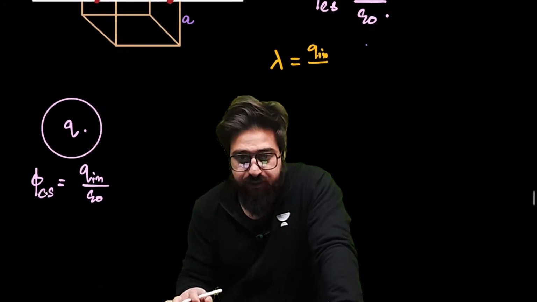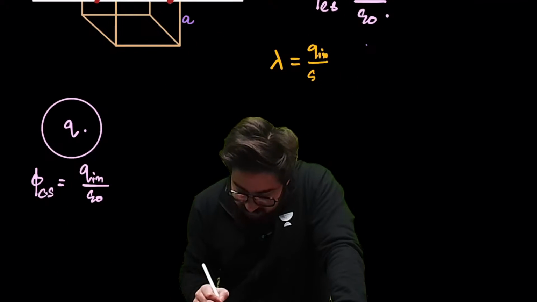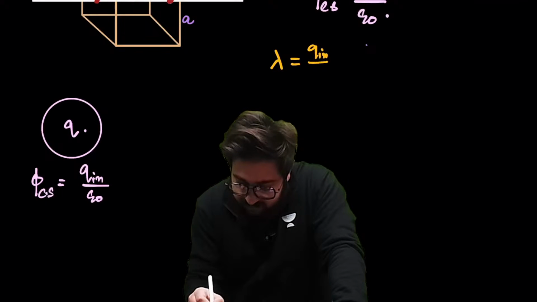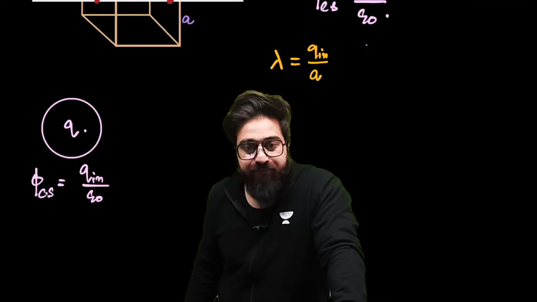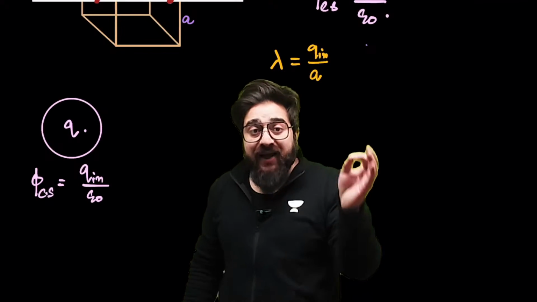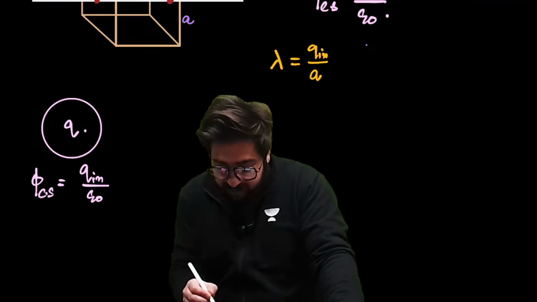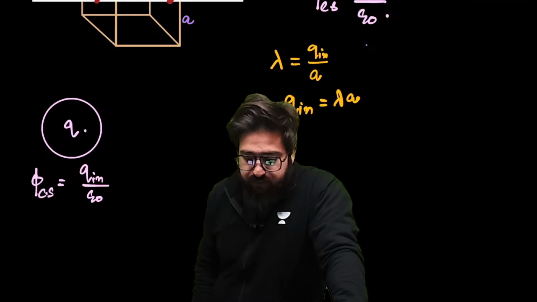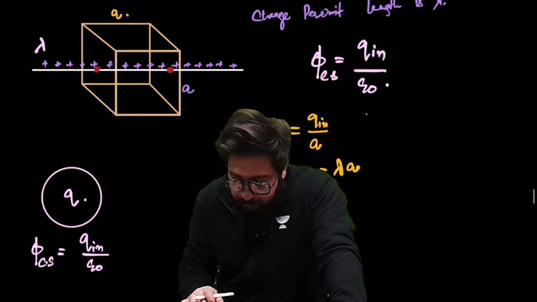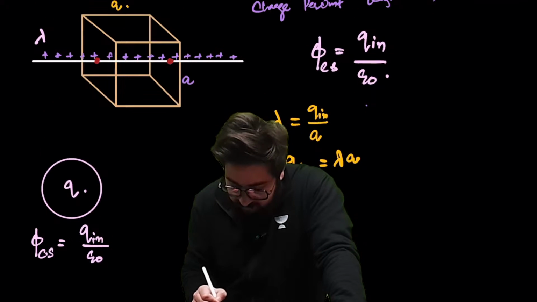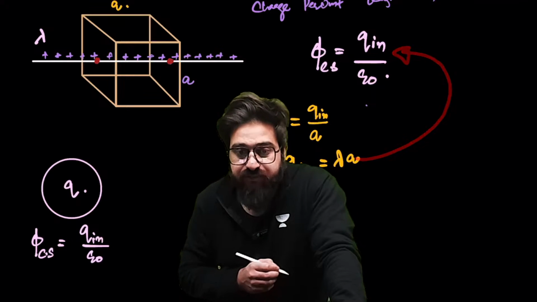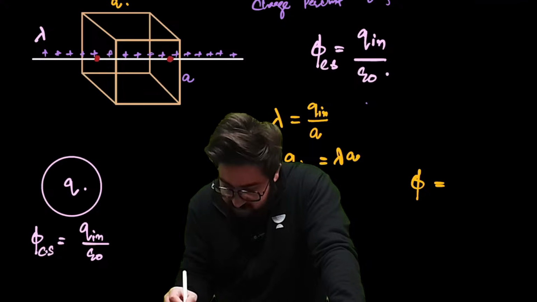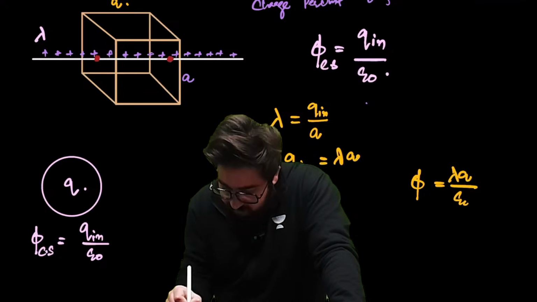Q in divided by, that is, charge per unit length. The length is A. So lambda is charge per unit length, Q divided by A. So Q in this case will be lambda into A. Now put this lambda into A in this equation. So the flux in this case will be lambda into A divided by epsilon.